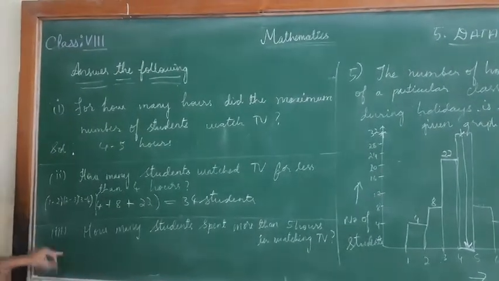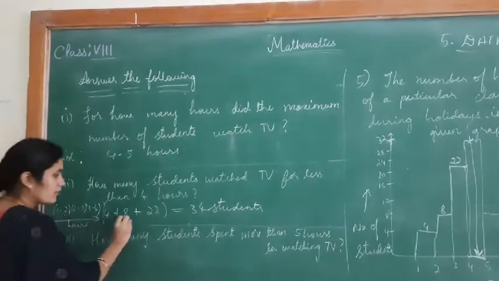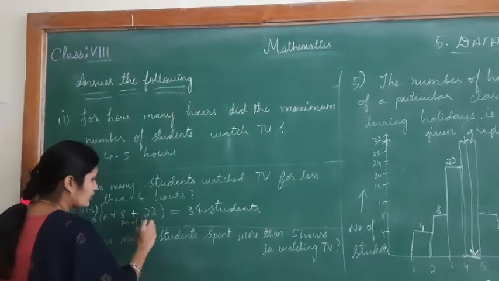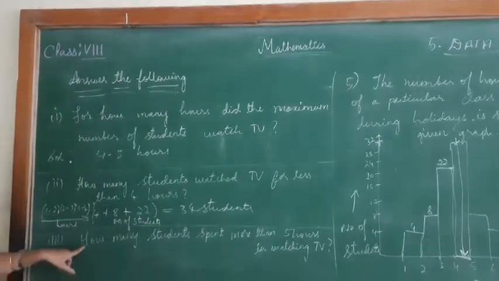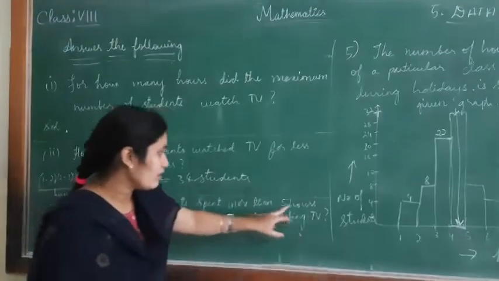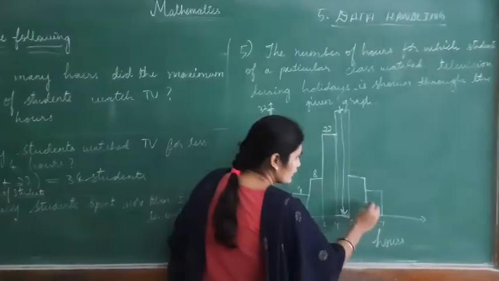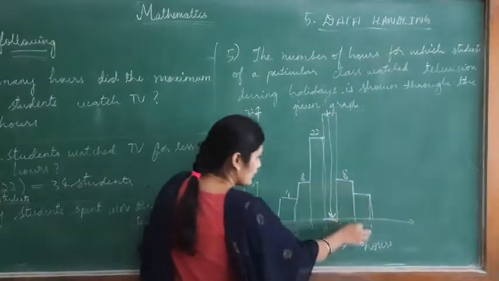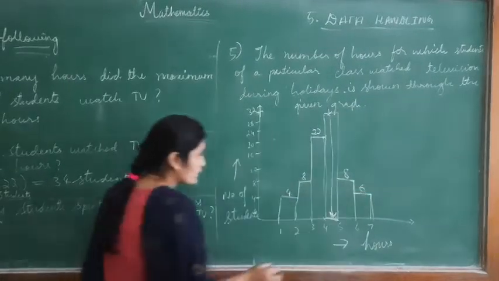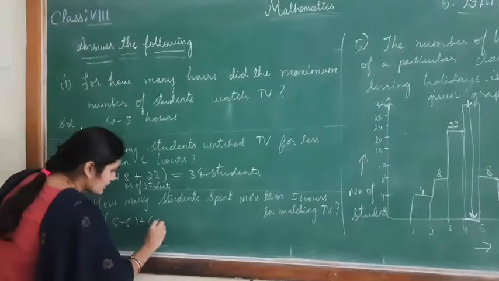Now third question. This is the duration, hours, and this is number of children or number of students. Third question: how many students spend more than 5 hours in watching TV? Now more than 5 hours, last 2: 5 to 6 and 6 to 7. 5 to 6 is 8, 6 to 7 is 6.